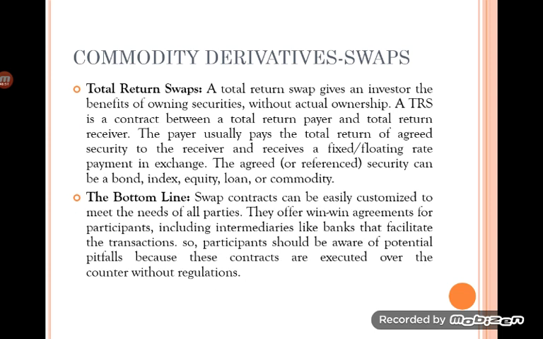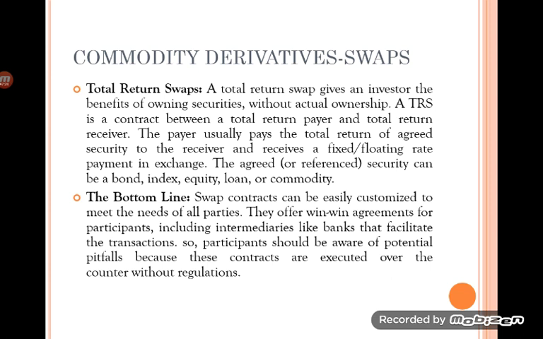Then we have total return swap. A total return swap gives the investor the benefits of owning the security. Under this contract, there are the total return payer and the total return receiver. The payer pays the total return of an agreed security to the receiver and receives a fixed rate of payment in exchange. It is more prominent in bonds, indexes, trading in equities, loans or commodities.